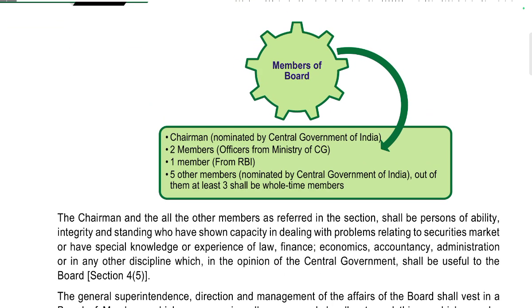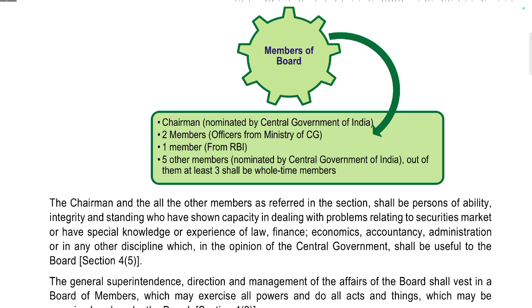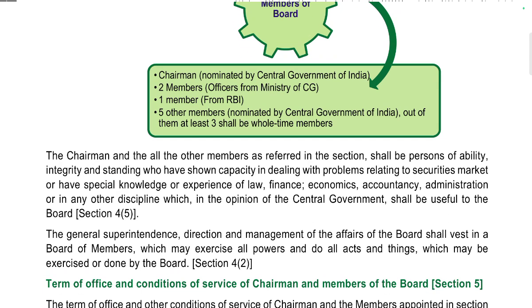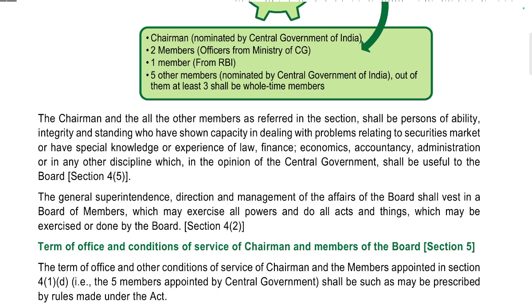Members of the board: two chairmen from the central government, two members who are officers of a ministry of the central government, one member from the RBI, and five other members nominated by the central government. Out of these, at least three should be whole-time members. So everything is the central government.